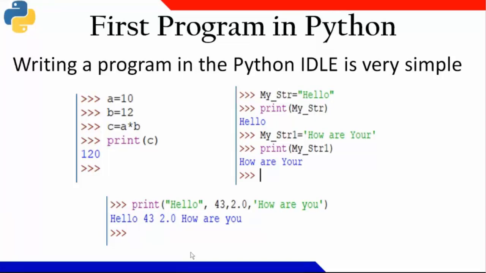The variables will be in black, and the constants will be in black, and then the string constants will be in green color. So in the editor itself, if you want to choose your own color, it is also possible. You can make changes to the color of your choice.